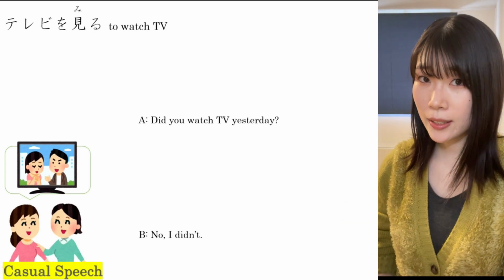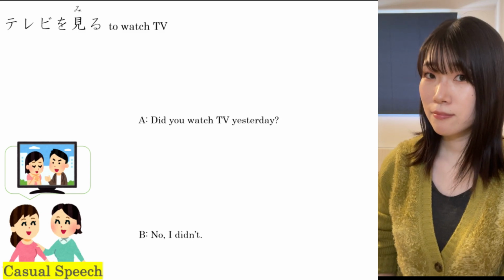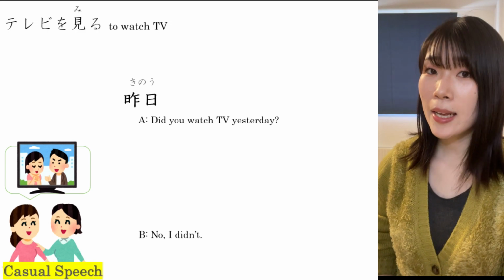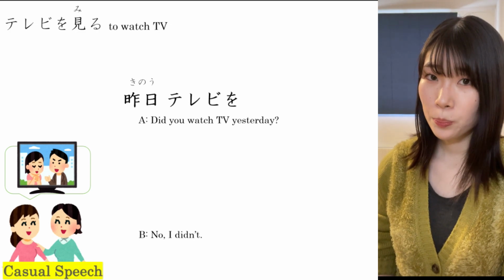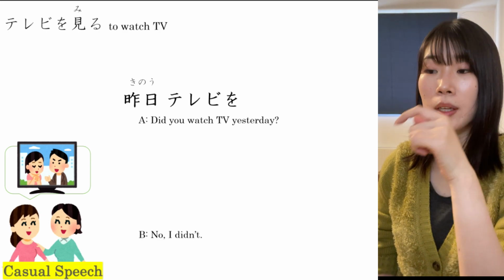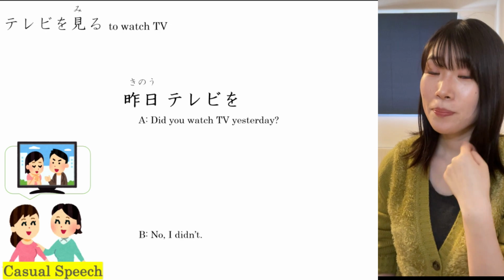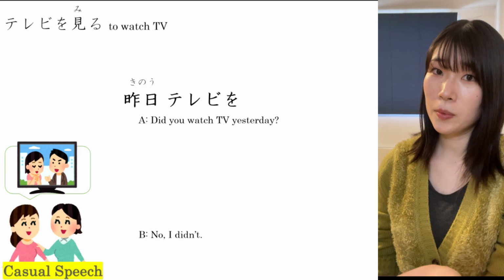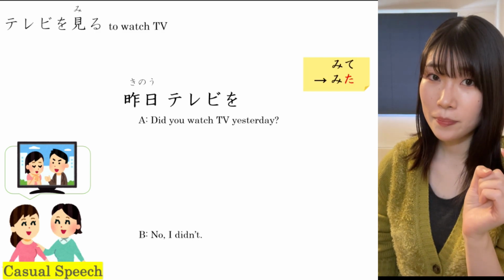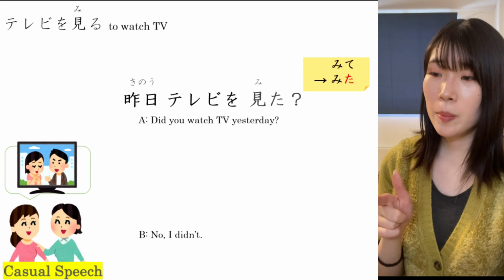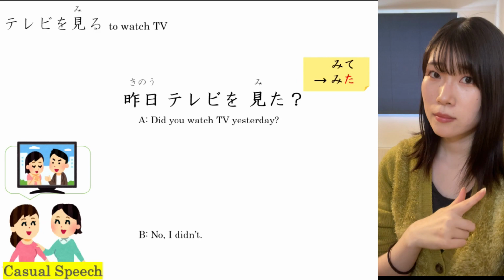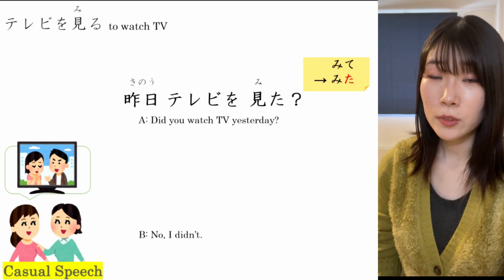Did you watch TV yesterday? Yesterday, 昨日。And then TV, テレビ。テレビを。Particle を to indicate the direct object. 昨日、テレビを。And then plain past affirmative form of 見る, to watch: 見た。昨日、テレビを見た？No, I didn't.